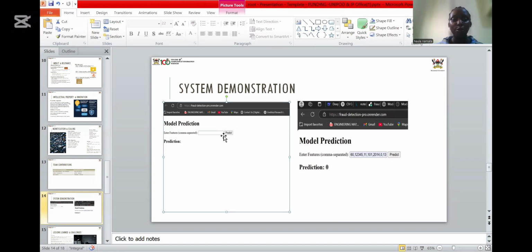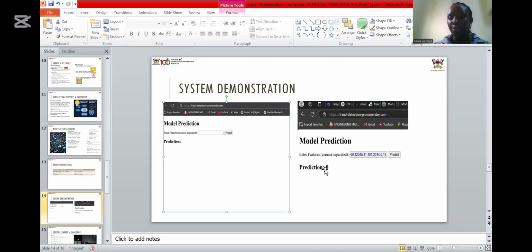When you click on this link, Fraud Detection Pro on render.com, it brings you to this form. Here you enter the features, which are the district of the person, the tariff type, the consumption level, and what they are consuming, is it electricity or gas? You enter those features numerically, comma separated, like in this picture, and then you click on predict.